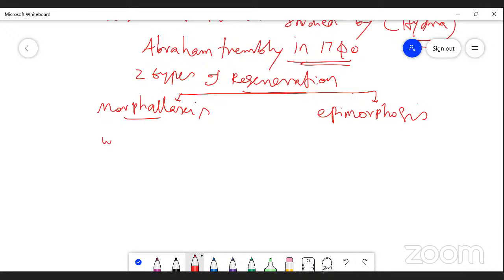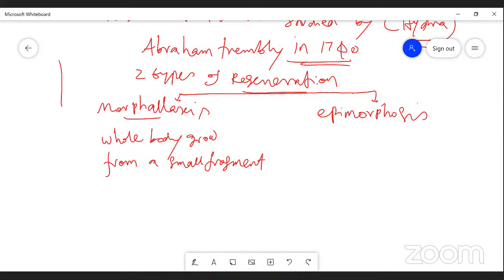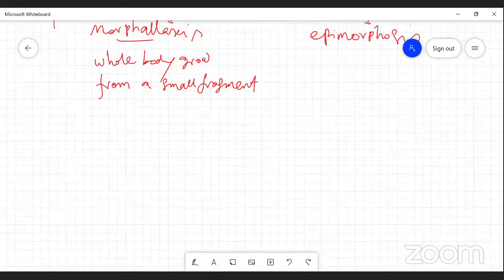Morphallaxis means whole body development takes place. The whole body grows from a small fragment. A very good example for morphallaxis is planaria.